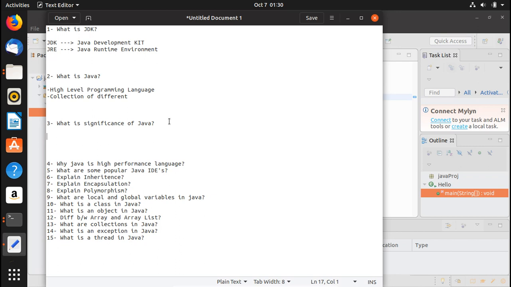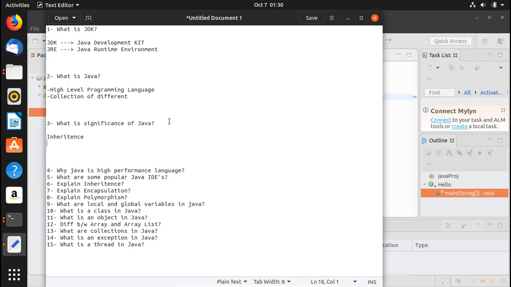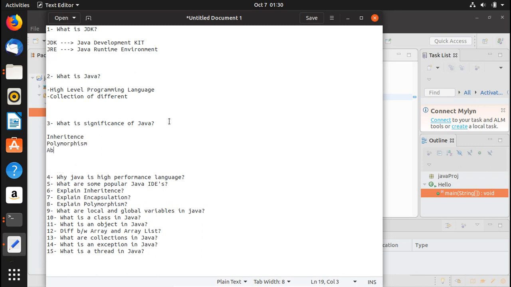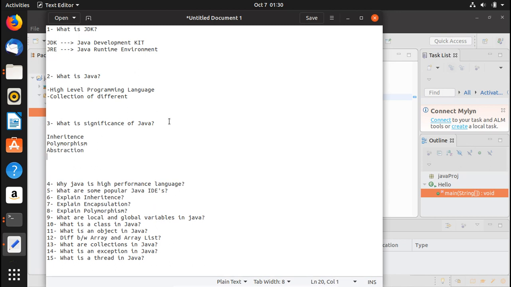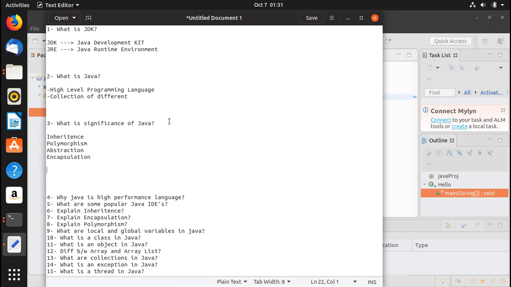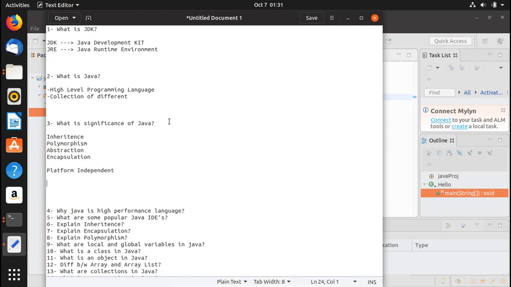All right, so let me just quickly write here: inheritance, polymorphism, abstraction, encapsulation. Things like that. And also it is platform independent, and it is a high performance programming language.